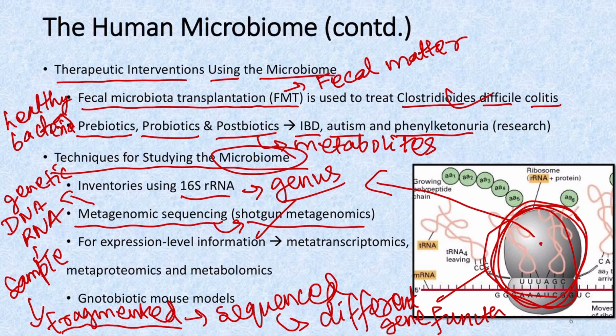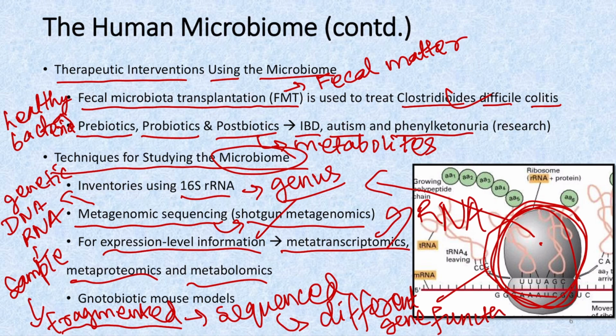And to get expression level information of the microbiome, we do studies called metatranscriptomics, metaproteomics, and metabolomics. So metatranscriptomics is basically getting information about the RNA specifically, and in the case of metaproteomics, we are getting information about the proteins present in the microbiome and the different protein interactions.